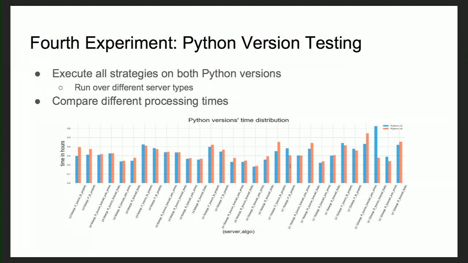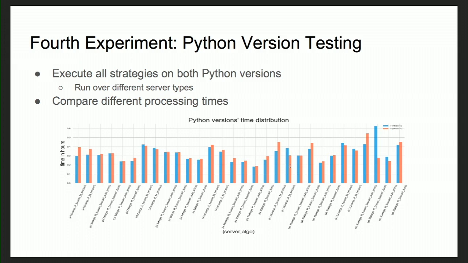There were a total of 45 combinations. We wanted to compare the timing of Python version 2 to Python version 3. I know this graph is a bit confusing. The only thing we have to care about is that red reflects the Python version 2 processing time, whereas blue reflects the Python version 3 processing time.